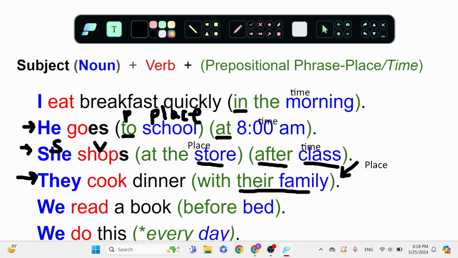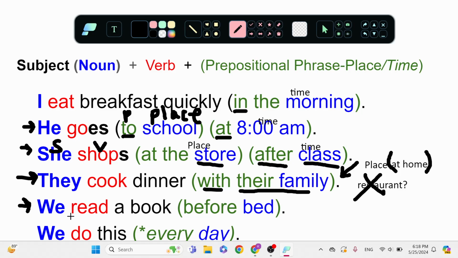So if we're with our family, we're cooking dinner with the family. Are we in a restaurant? No. We're cooking dinner with our family. That's probably at home. And that is another preposition. So when we use with, the next words, they're going to be like a place.